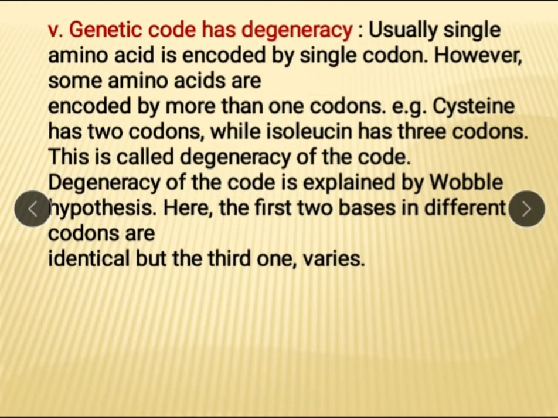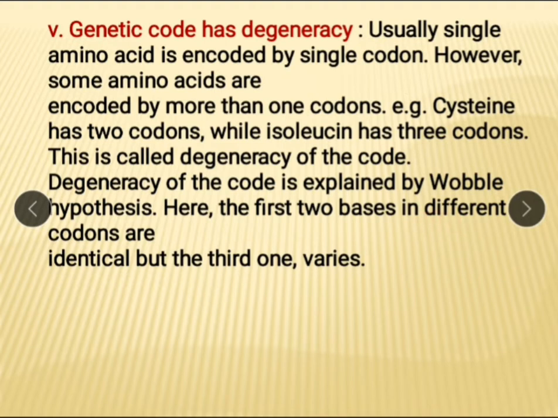Then next, genetic code has degeneracy. Usually a single amino acid is coded by a single codon. However, some amino acids are encoded by more than one codon. For example, cysteine has 2 codons, while isoleucine has 3 codons. This is called genetic code is degenerate, or degeneracy of genetic code. This is the most important property, and this property was first explained by the Wobble hypothesis.